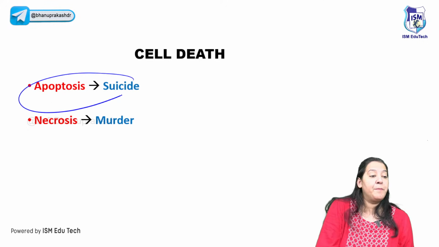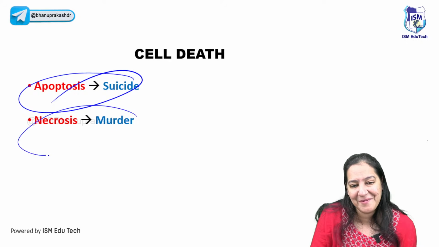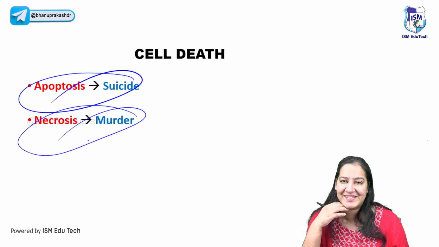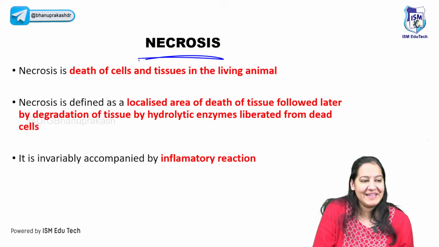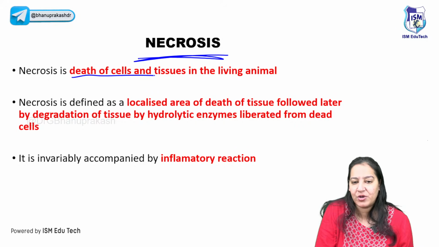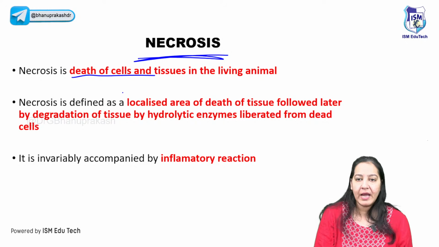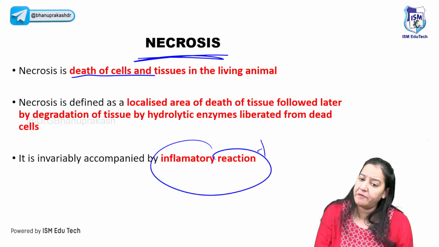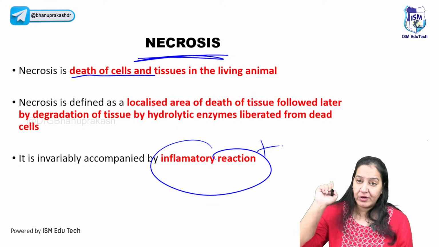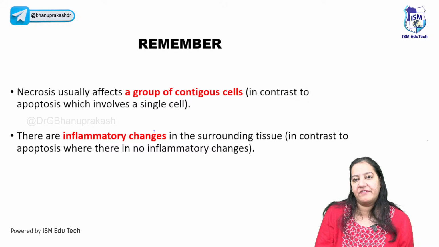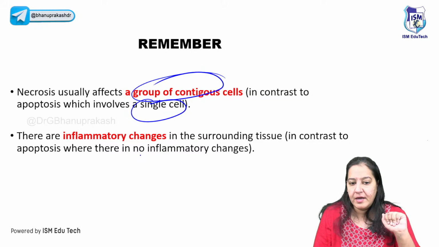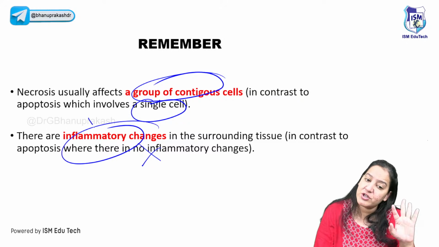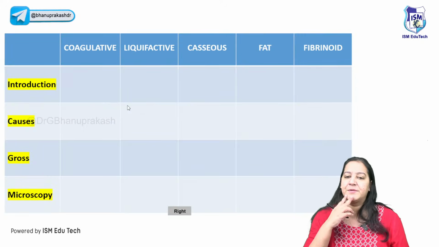So we are done with apoptosis, the suicide. Let me come to the murder, necrosis. More interesting one. So what is necrosis? Necrosis is the death of the cell. Of course, it is cell death in a living tissue. It's not suicide. Here, it is along with inflammation. Apoptosis was with absence of inflammation, this is with presence of inflammation. In apoptosis, it occurs in a single cell, but here it occurs in a group of cells. In apoptosis, no inflammation. Here, inflammation is always present. So that is the difference between them.